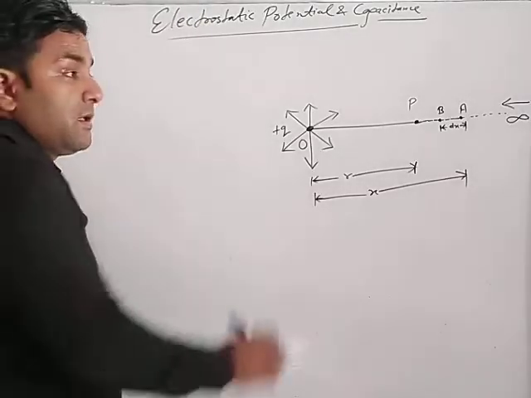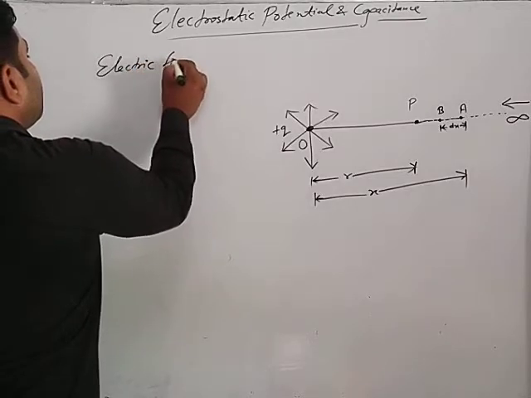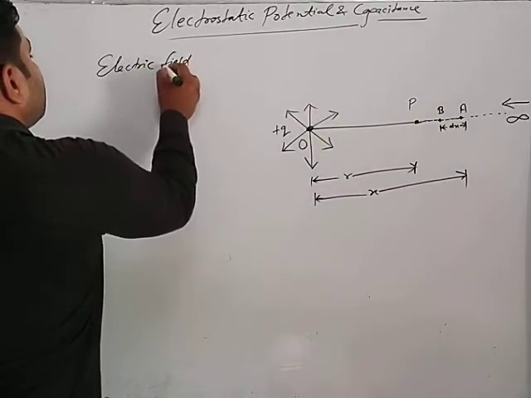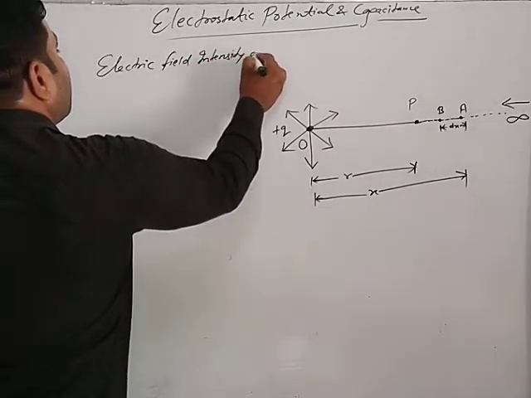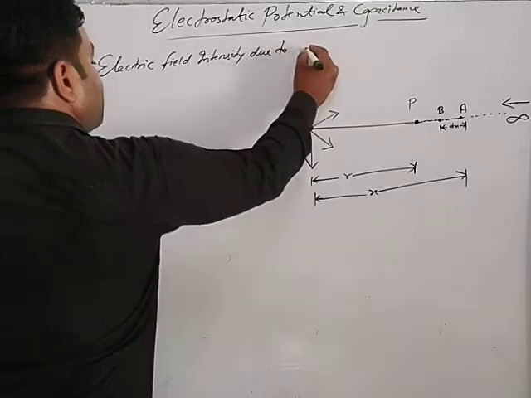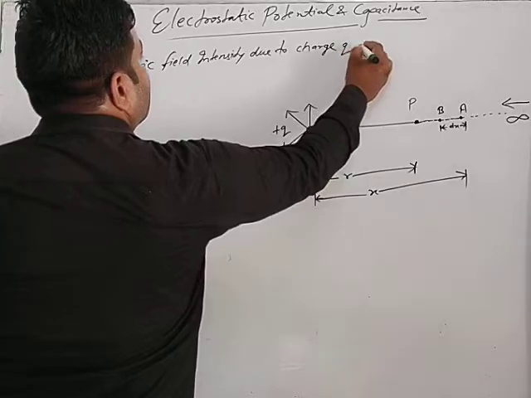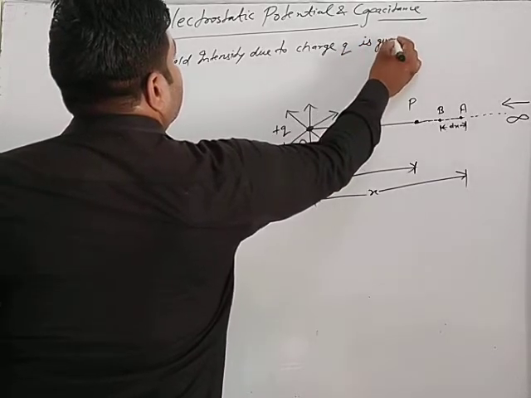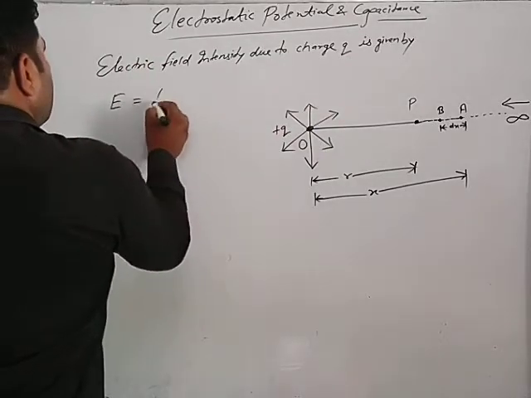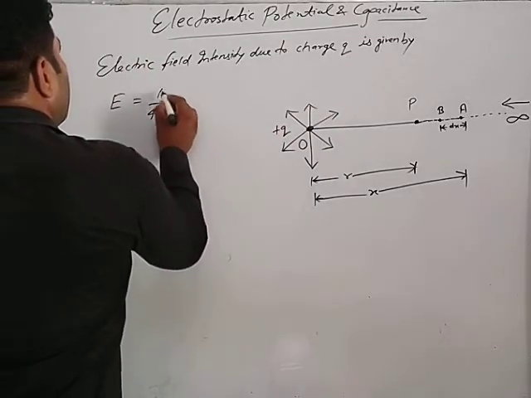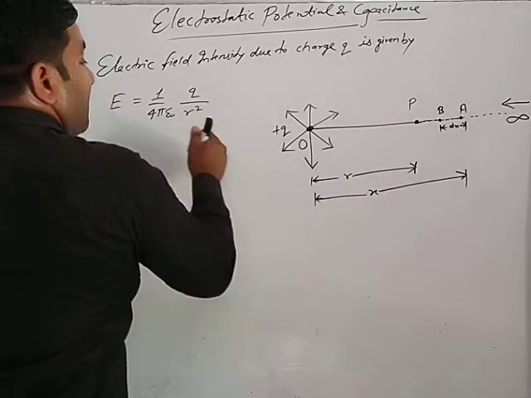Like electric field intensity due to charge Q is given by E is equal to 1/4 pi epsilon naught Q upon, at point A,